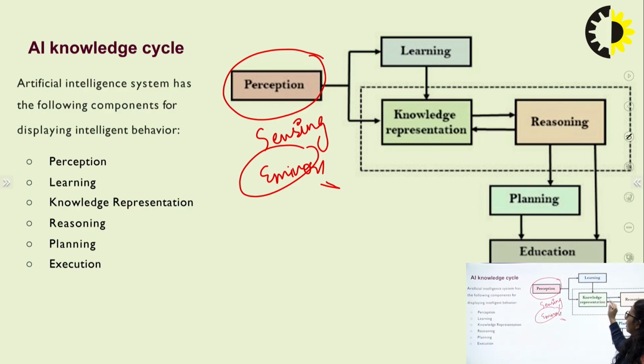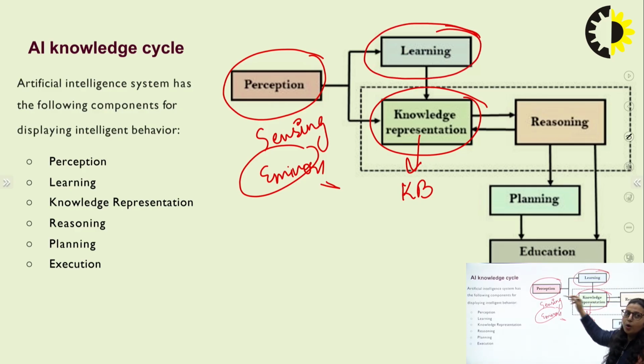Whatever it perceives, using the knowledge representation, where we have represented the knowledge in the knowledge base about the real world, and if we have some more experience or some kind of learning beyond these knowledge bases, then we have to use that learning also to give some kind of reasoning. If we are performing any action or giving any reasons, then that reasoning should also be stored in the knowledge base, and on the basis of that reasoning we plan what actions to perform.